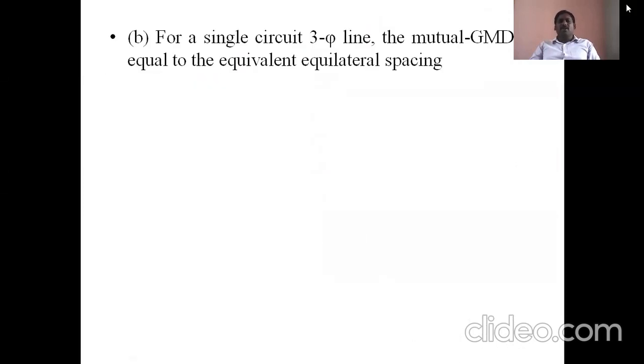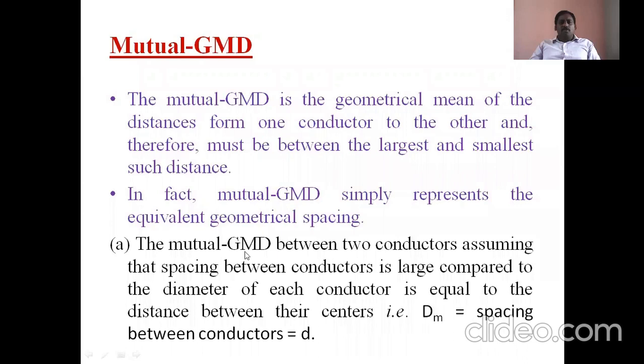So that's the dm. The mutual GMD between two conductors, assuming that the spacing between conductors is large compared to the diameter of each conductor, is equal to the distance between the conductors. Dm is equal to the spacing between conductors, that is equal to d. This is for a single phase system, two conductors. The mutual GMD is equal to simply the spacing between the conductors, small d.